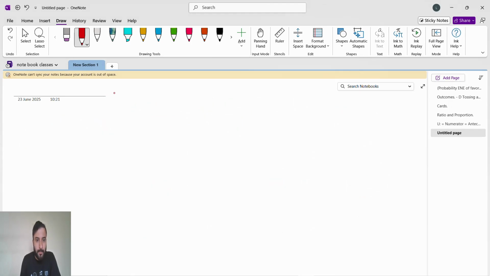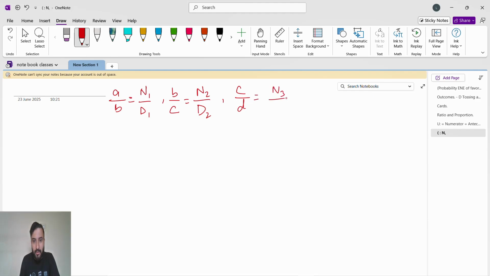See, a by b is the first ratio, so first numerator, first denominator. Second ratio is b by c, so second numerator, second denominator. Then c by d is third numerator, third denominator.